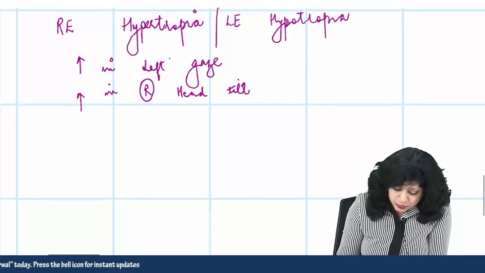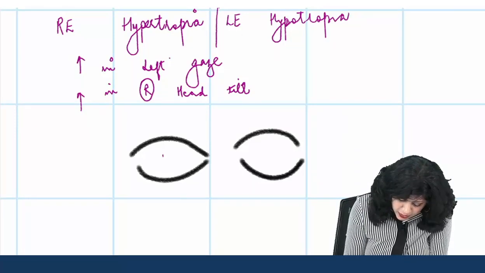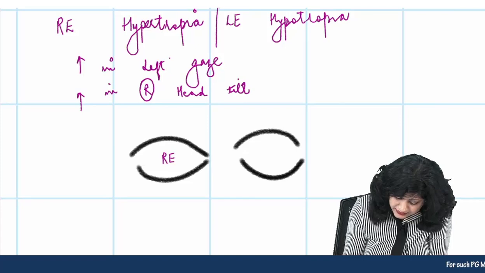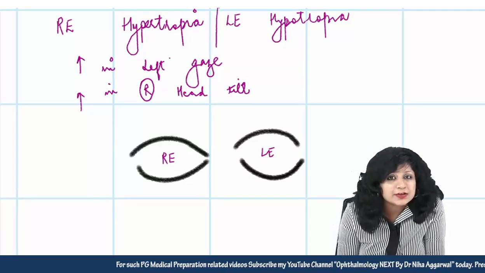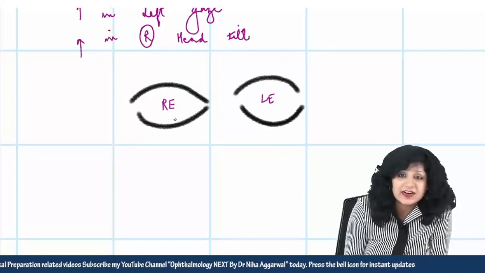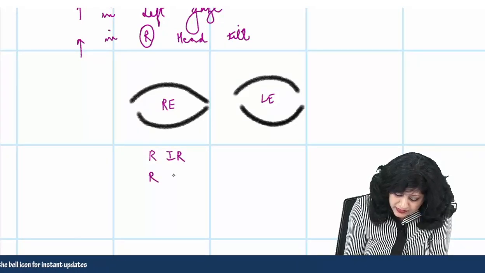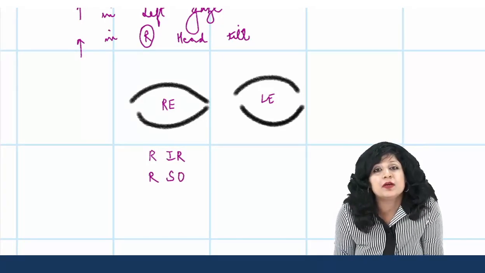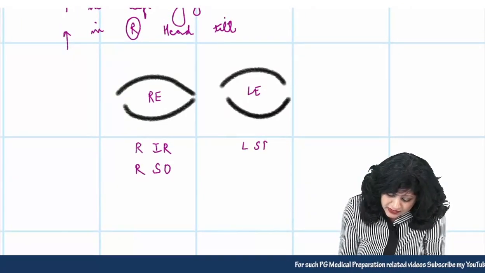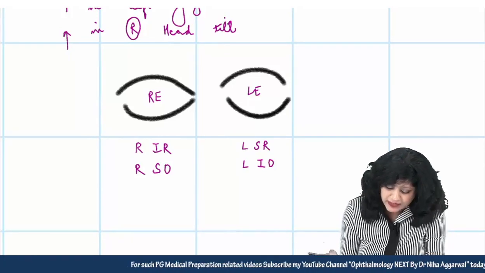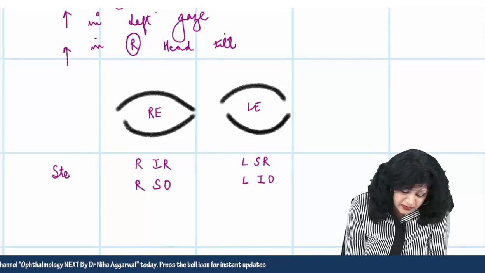Now let us do this. We have got the two eyes here. This is your right eye and this is the left eye. So either there is a right eye hypertropia, so there will be depressors of the right side which are having the palsy. So right inferior rectus or the right superior oblique, or I have a problem with the left eye elevators. So it will be left superior rectus or left inferior oblique. So very conveniently I have got all the four options. So this is my step number 1 by which I have got the 4 options.